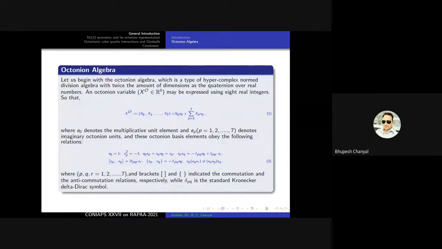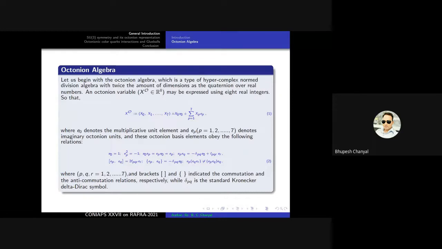Let us begin with the octonion algebra, which is a type of hypercomplex normed division algebra with twice the dimension of the quaternion over the real numbers. Suppose x_o indicates an octonion variable. Its elements, the real 8 numbers, may be expressed using the 8 real integers.